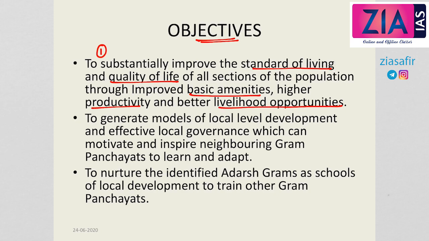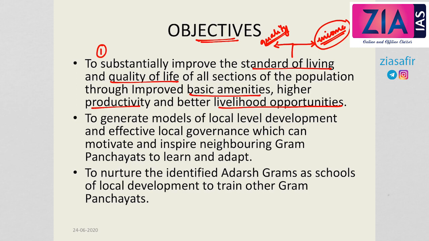Here we will see standard of living. Standard of living is based on two things. One is quality of life, which is based on the availability of certain infrastructure. The second one is income. If a person or a particular group of people has enough income to meet their necessities, as well as enough opportunities to live a dignified life, that is, the quality of life is high, then we can say that there is a standard of living.